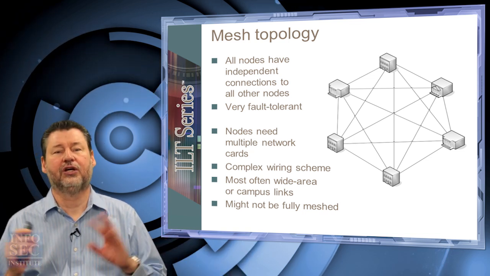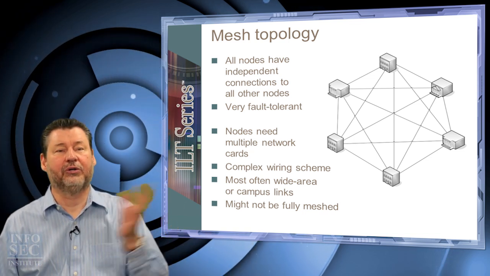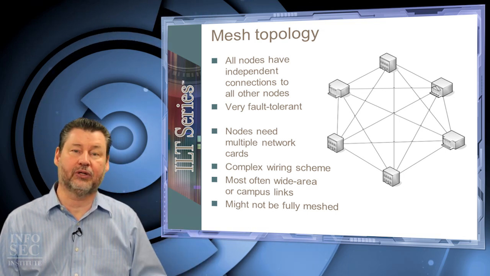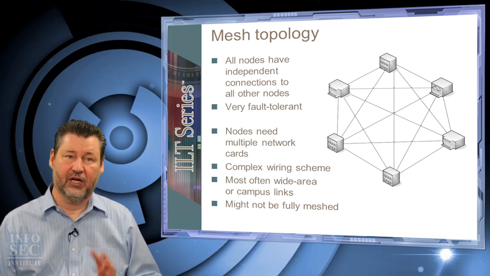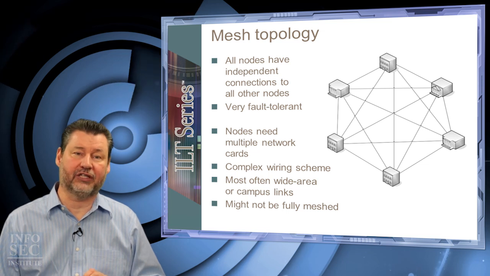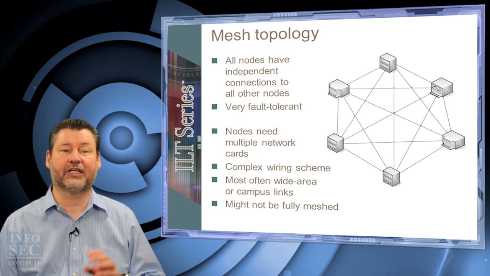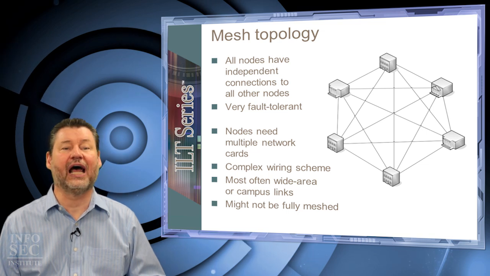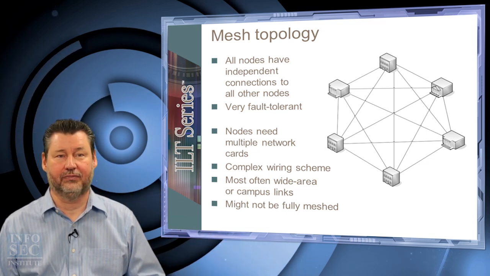So maybe just two connections available, what might be called a redundant backbone. So there's two paths to all the main machines. That would still qualify as a partial mesh. And that is realistic and does appear in the real world. A full mesh is very rare. It's pretty much an academic exercise.